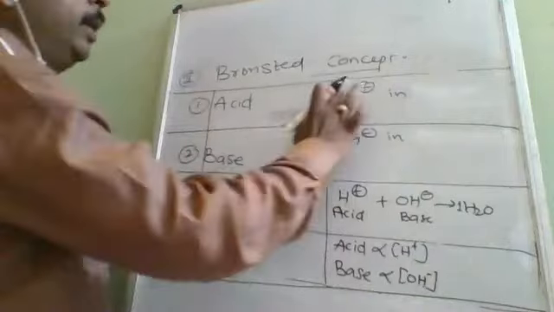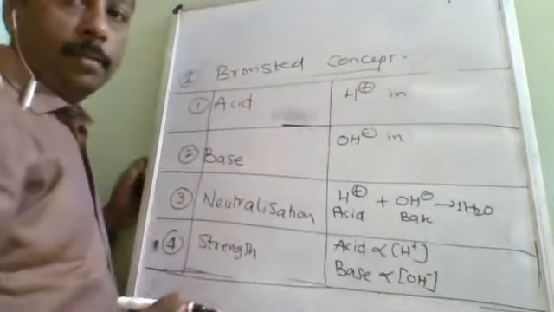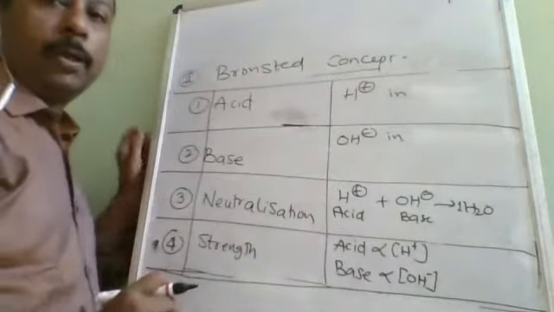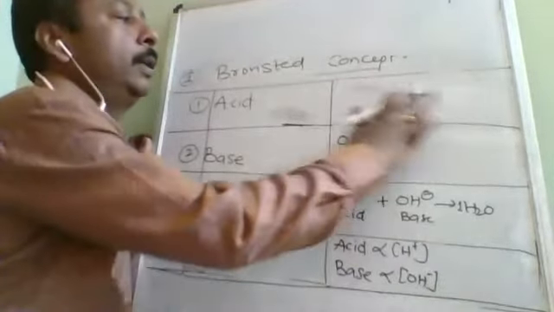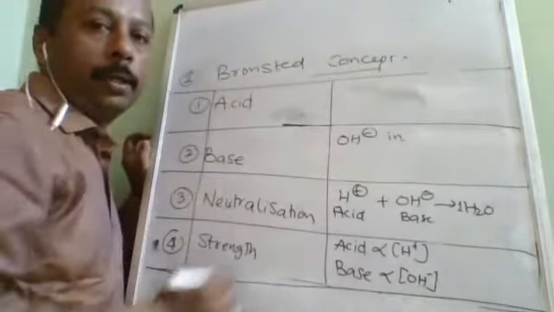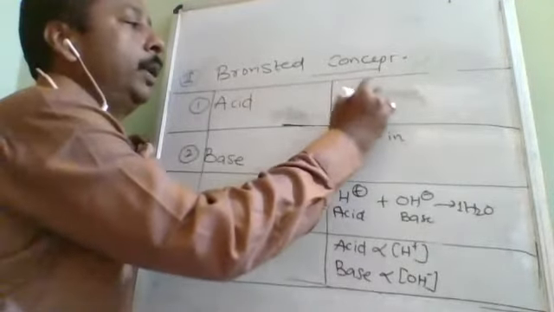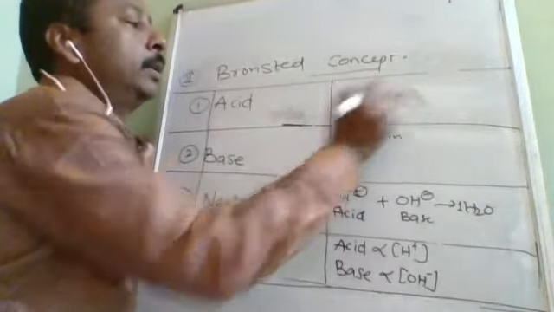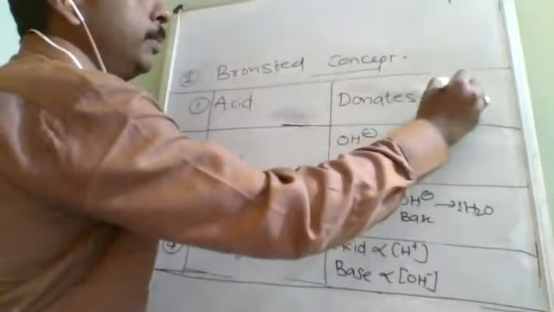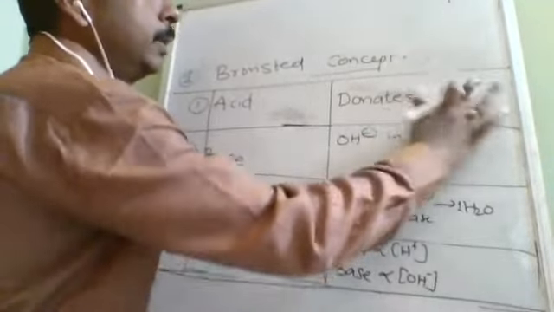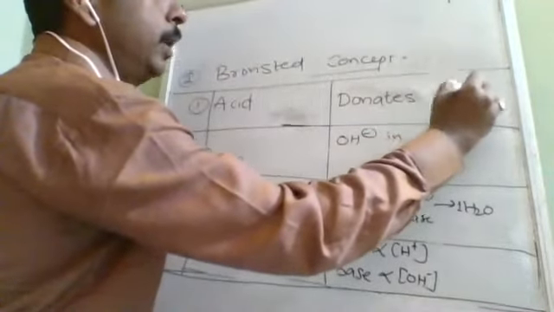He replaced it with the same thing, meaning the same but the word is different. In place of H plus, he said proton. The substance which donates. There it was furnishes, but here it is donates. The meaning of proton is only H plus.